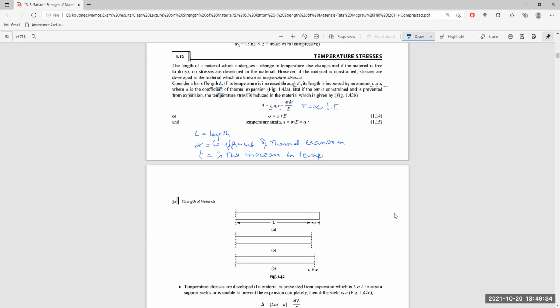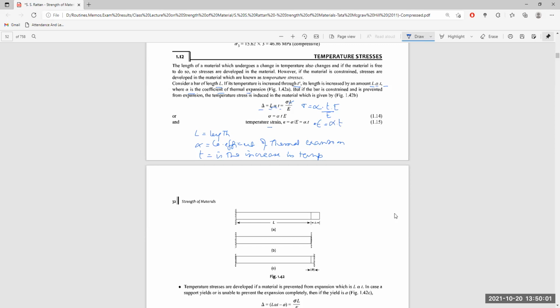This stress is the temperature stress, or thermal stress, induced in the bar itself. Temperature strain, or thermal strain, will be the stress divided by the Young's modulus E. So this thermal strain will become alpha into T itself.